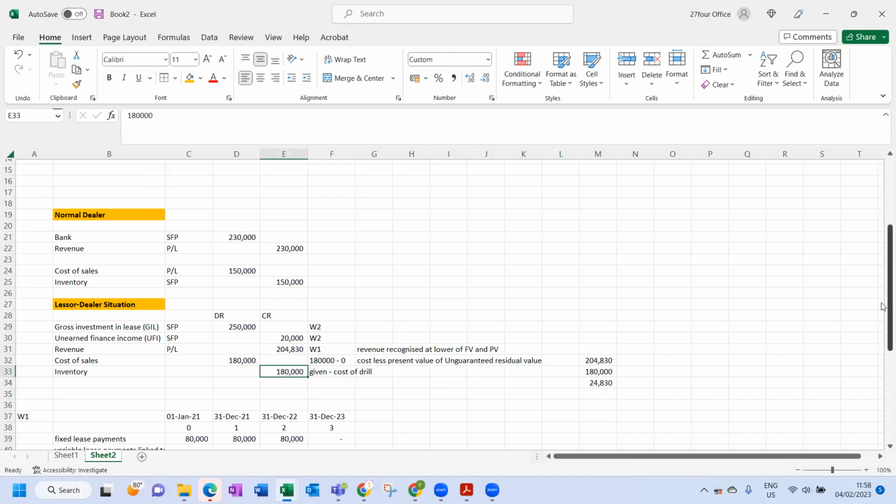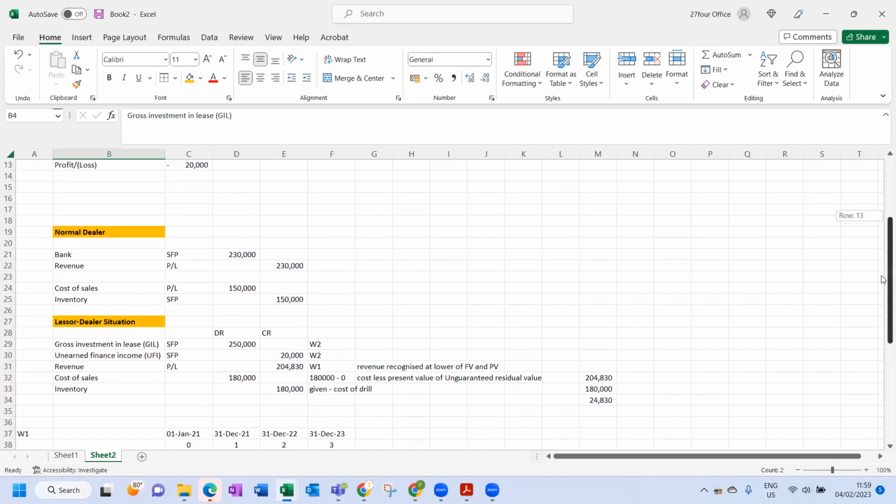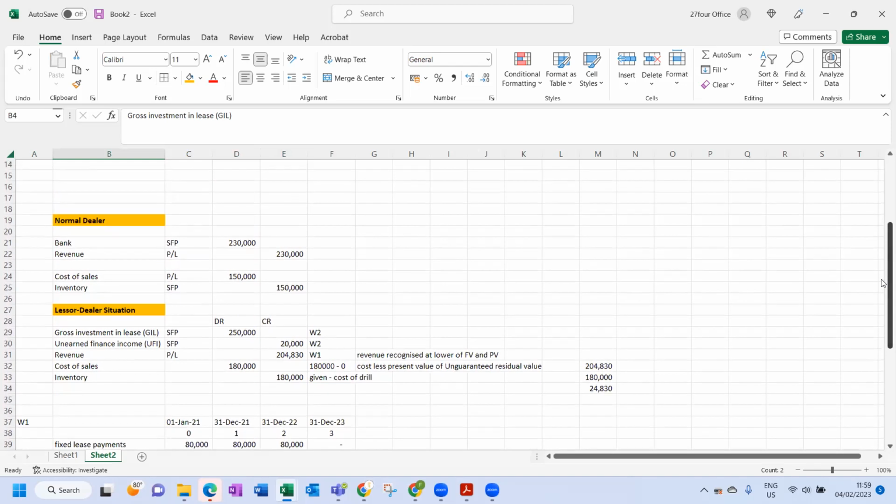Let's have a look over here. This over there is that over there. It is the finance lease aspect, so just take note of that. Let's show you how we combine it. Because it's a lessor dealer situation, that is revenue. You happy with that? Yes. The accounting standard tells us how to calculate revenue, and we did that. In a normal revenue situation, we'd have recognized bank, but because we're not selling it for cash, we're selling it through a finance lease.